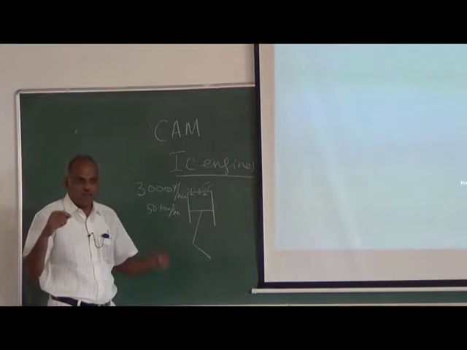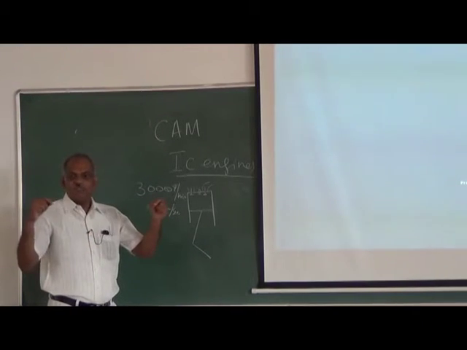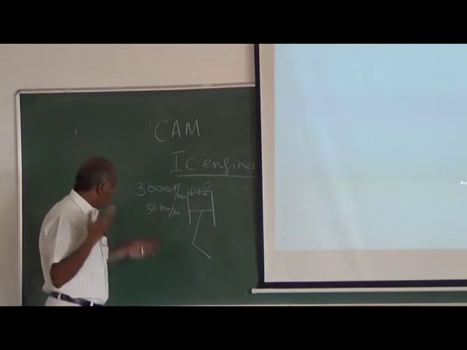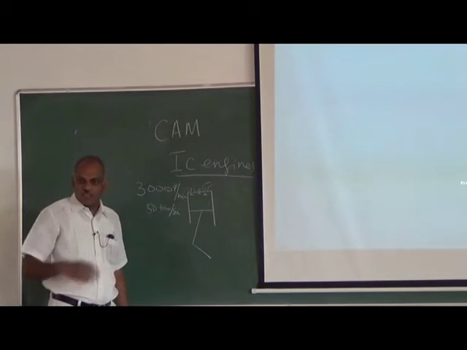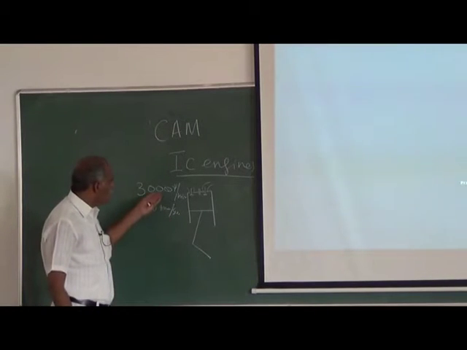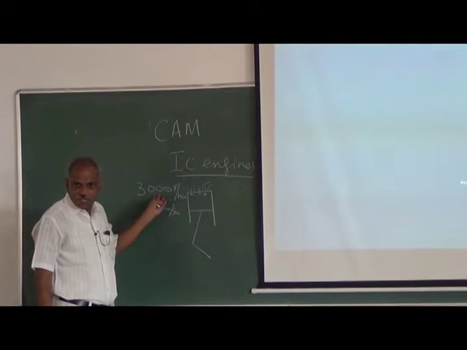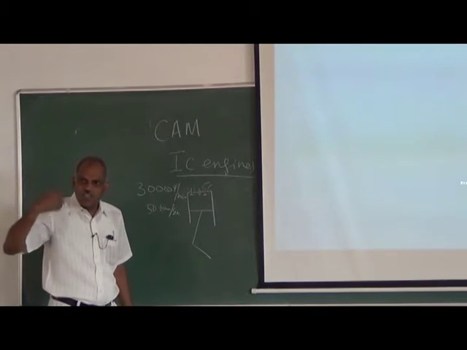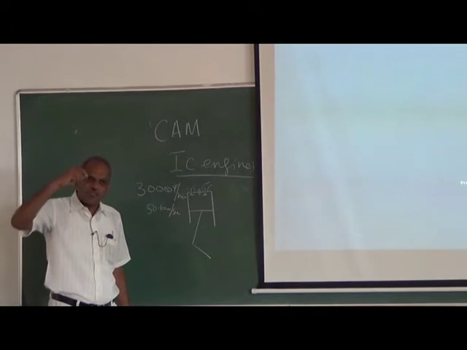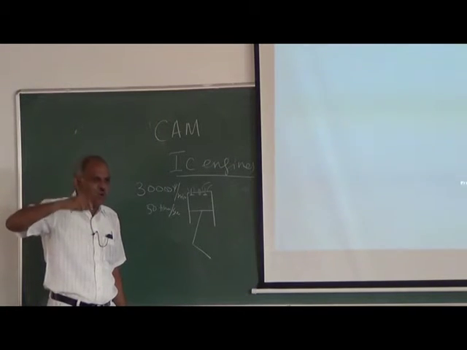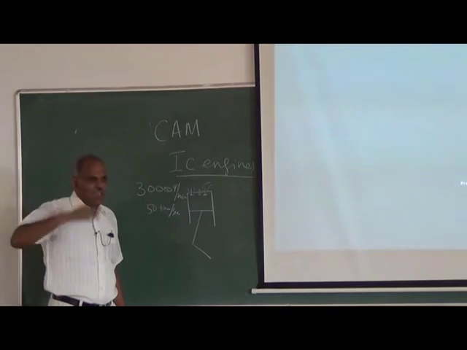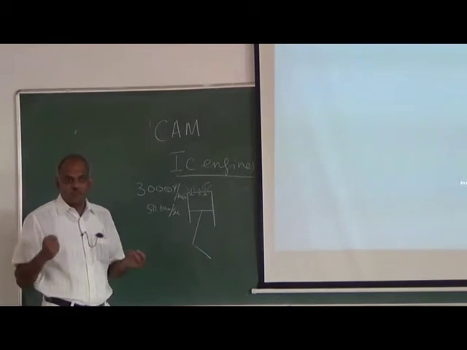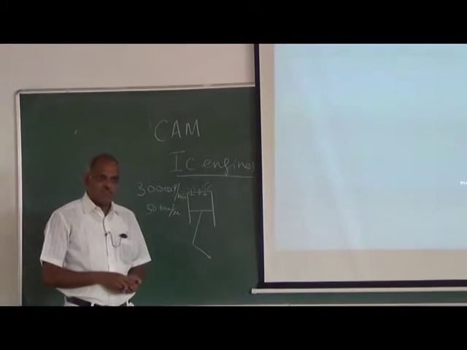But this does not open slowly as we described. In this case of 3,000 RPM, it is about 25 times per second, whereas if the engine speed is 6,000, it will be double. So think about engines which are running at 12,000 RPM, etc. The valves are supposed to open and close so quickly, at the same time maintaining the timing with respect to the crank shaft.